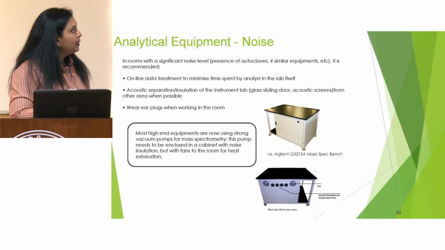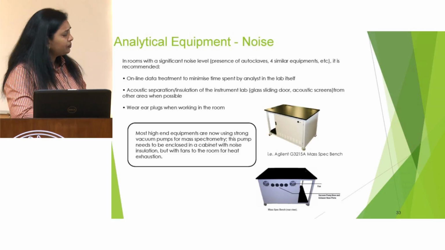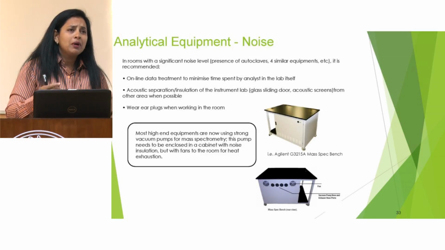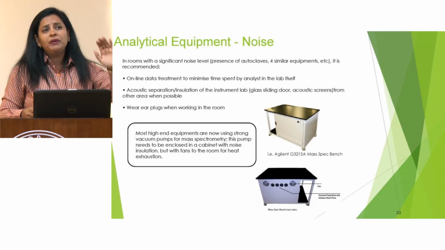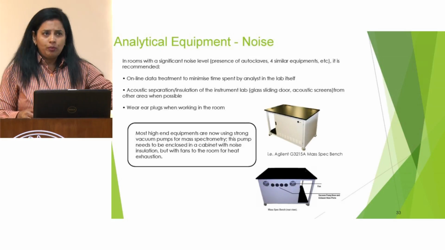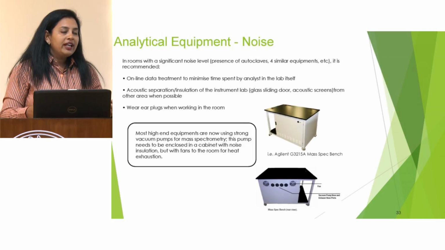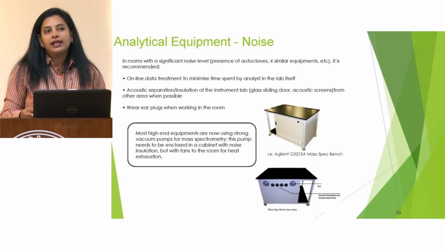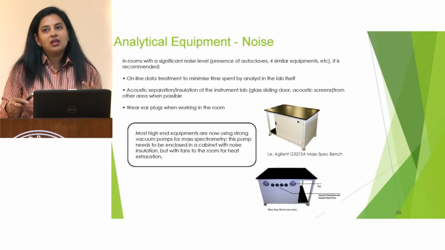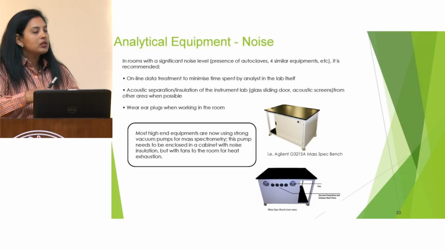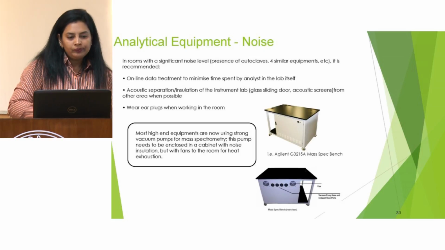So it's preferable that high noise generating equipment like pumps, if possible, should be installed outside of the laboratory. And if we don't have that facility to install it outside, then they must be put in noise enclosure cabinets. These are easily available now, so that noise is enclosed in that area only.